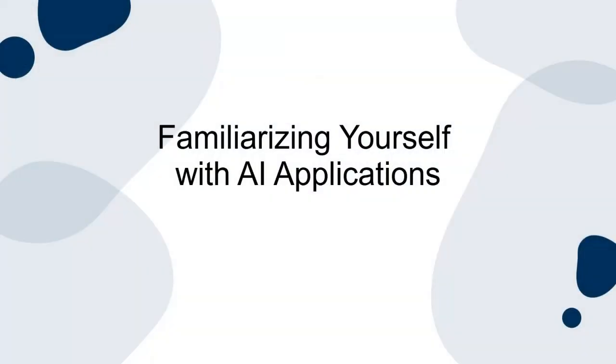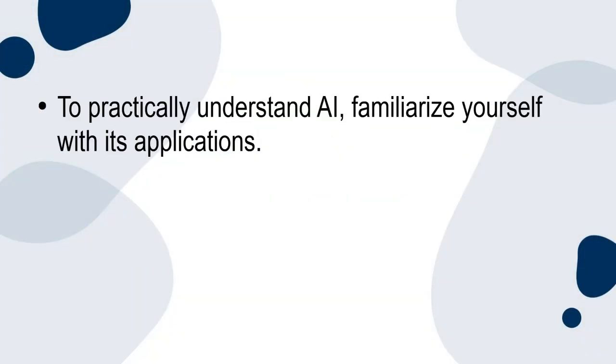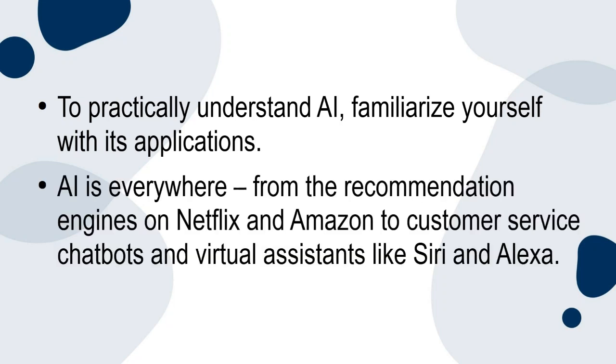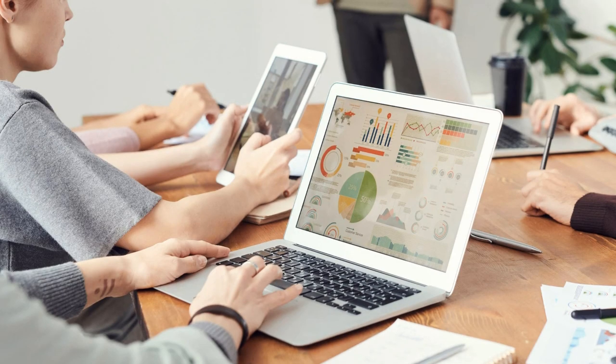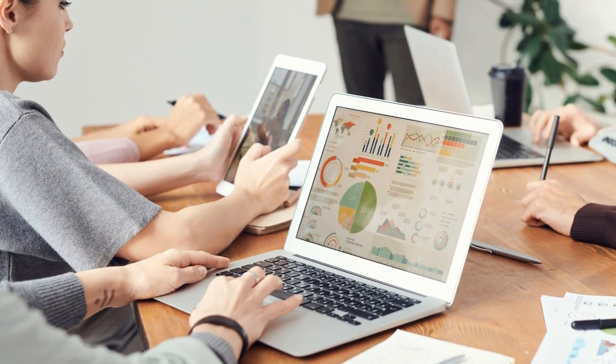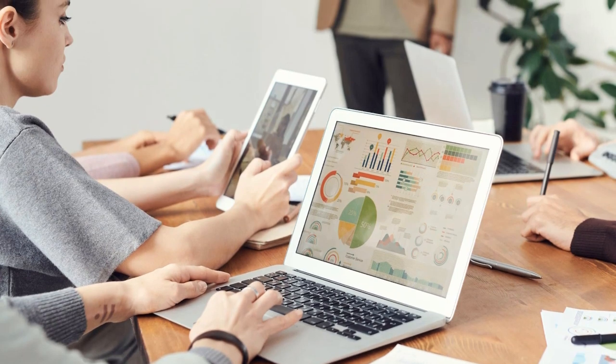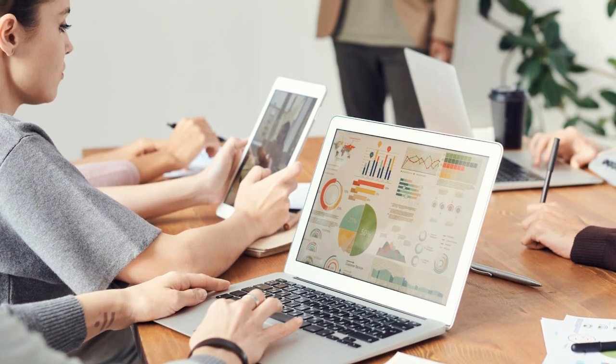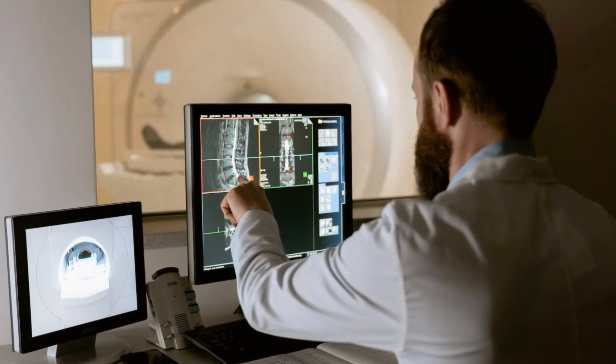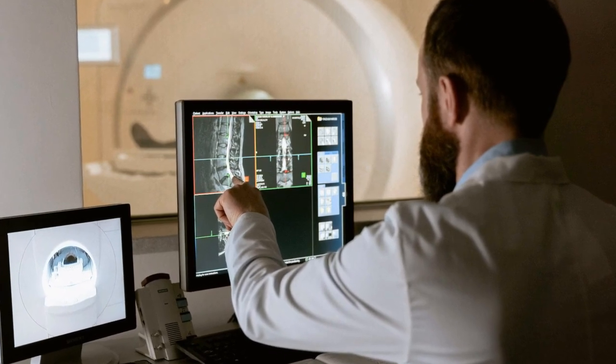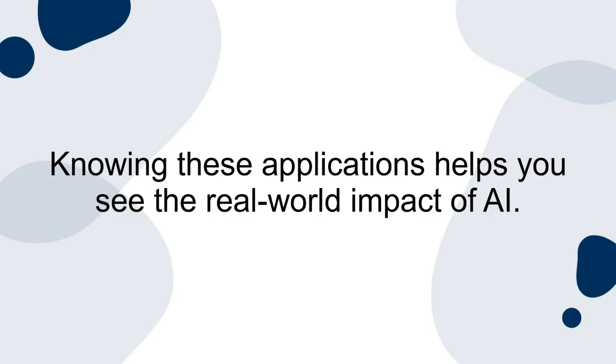Familiarizing yourself with AI applications. To practically understand AI, familiarize yourself with its applications. AI is everywhere, from the recommendation engines on Netflix and Amazon to customer service chatbots and virtual assistants like Siri and Alexa. In business, AI is used for data analysis, automating routine tasks, and enhancing customer experiences. In healthcare, it's used for diagnostic tools and personalized medicine. Knowing these applications helps you see the real-world impact of AI.